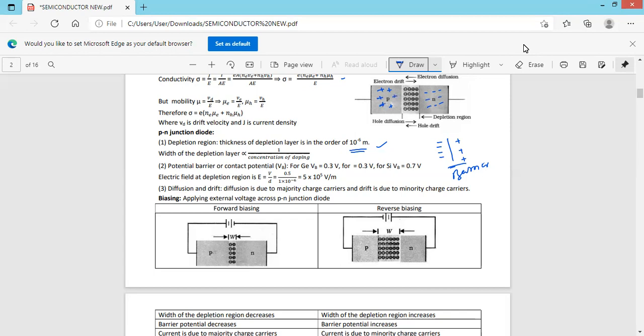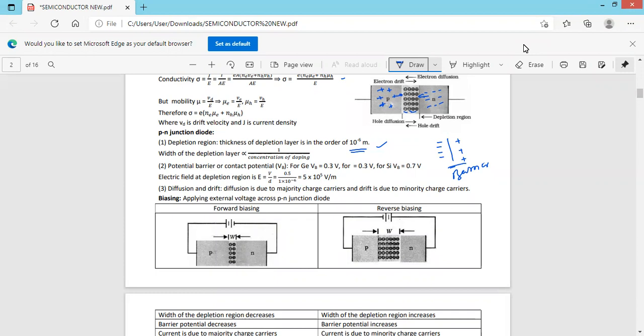Because of repulsion between the electrons on the n side and the holes on the p side, they move away from each other. As a result, they apply pressure on the depletion region, and the width of the depletion region decreases. Therefore, the width of the depletion region is inversely proportional to the concentration of doping. Doping is more, width is less. Another point is that the width of the depletion region also depends on temperature. As the temperature increases, electron hole pairs are created, so more majority charge carriers are available in the respective regions, and the width of the depletion region decreases.